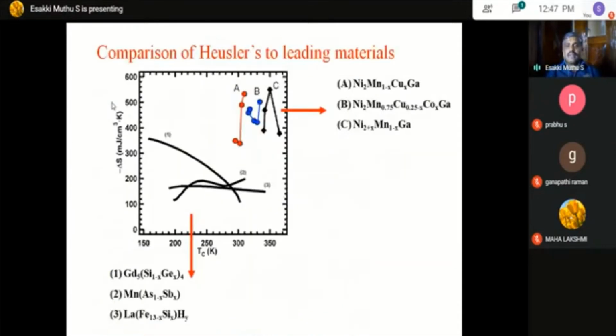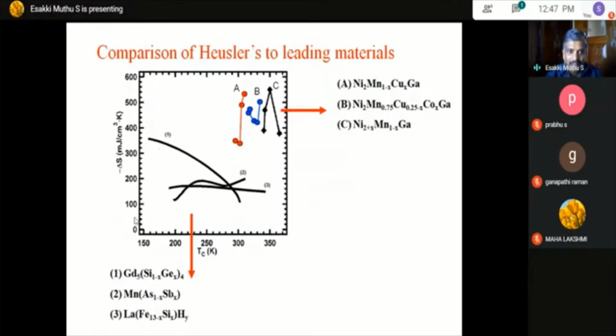So this gives just a comparison of Heusler alloys: nickel-manganese-copper, nickel-manganese-gallium Heusler alloys compared to other kinds of material, gadolinium, manganese, and lanthanum based materials. Already I mentioned the delta Sm value, which is one of the characteristics of the magnetocaloric effect. Here the Tc represents the Curie temperature, the ferromagnetic nature, which varies from 200 to 350 Kelvin for these three different materials.